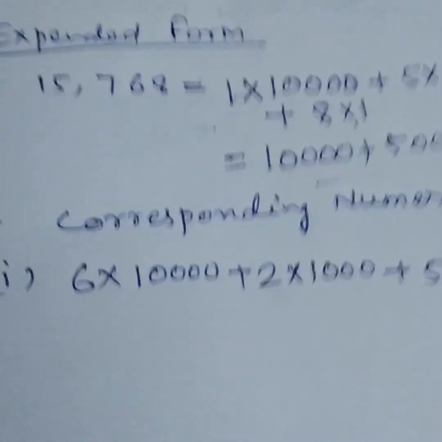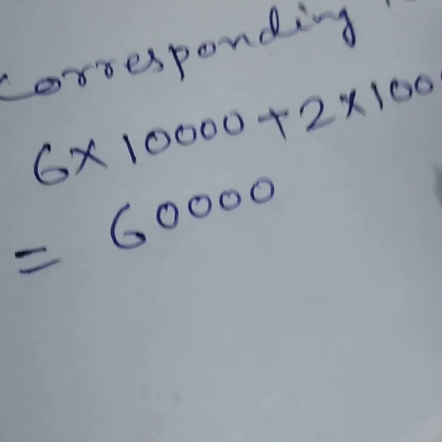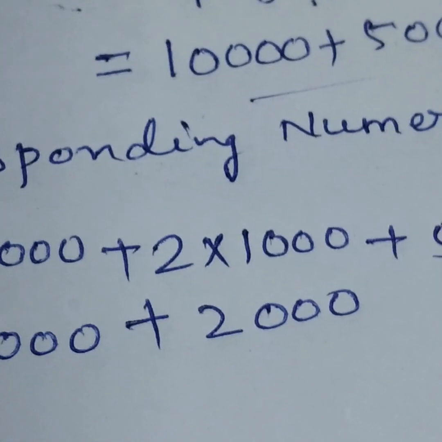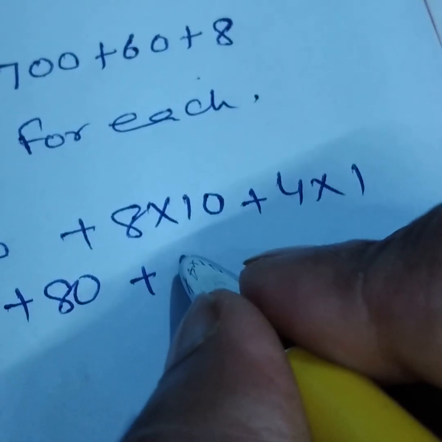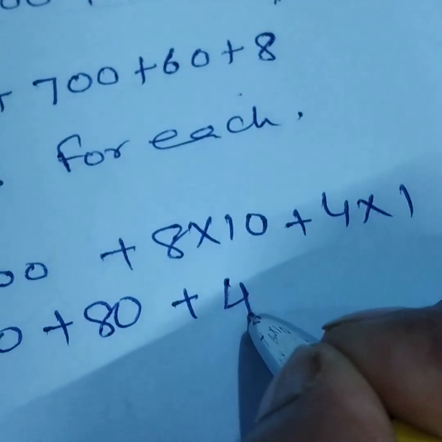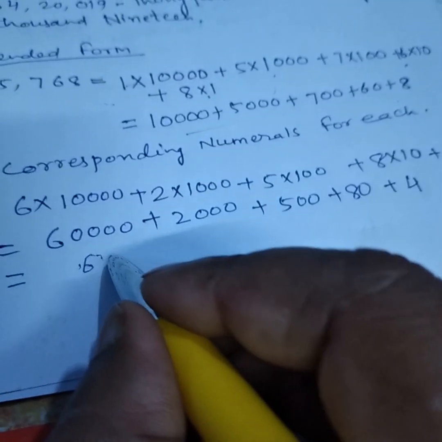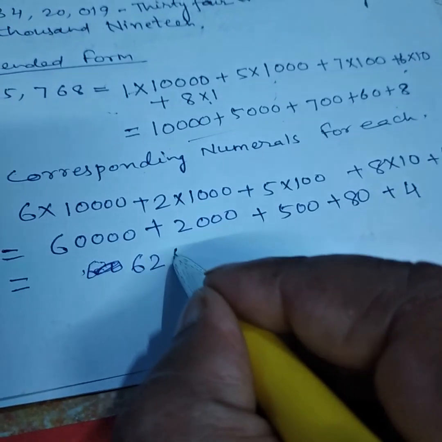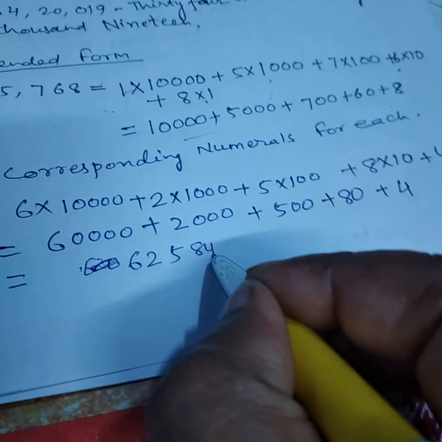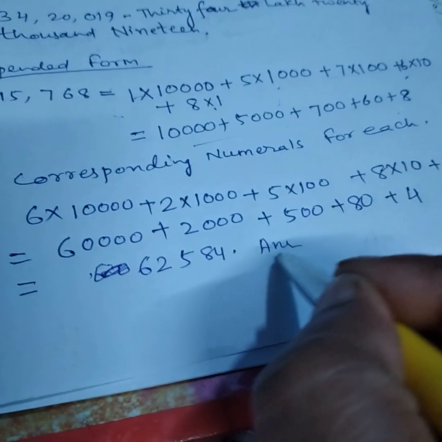How will we do that, children? 6 into 10,000 equals 60,000 plus 2 into 1000 equals 2,000 plus 5 into 100 equals 500, plus 8 into 10 equals 80, plus 4 into 1 equals 4. Now it is 62,584. Answer.